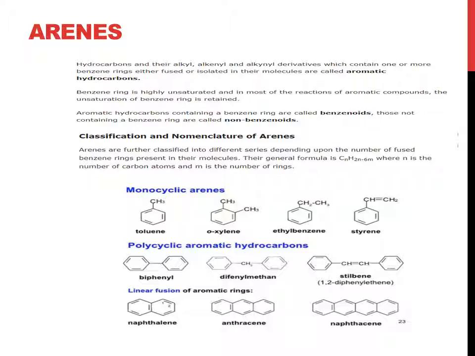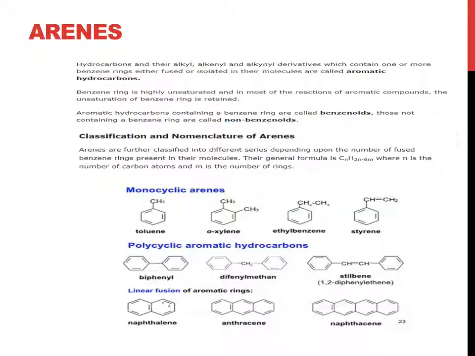Now, classification and nomenclature of arenes. Arenes are further classified into different series depending upon the number of fused benzene rings present in their molecules. Their general formula is CnH2n-6m, where n is the number of carbon atoms and m is the number of rings. So let us see three types.